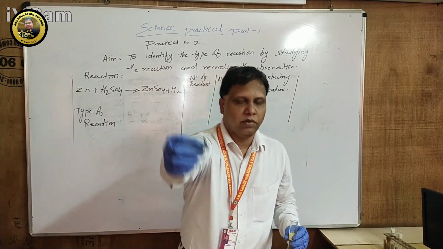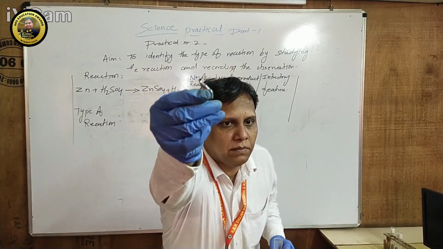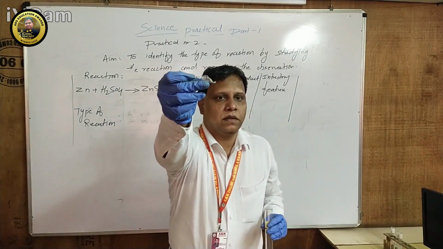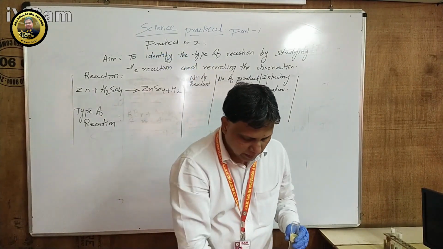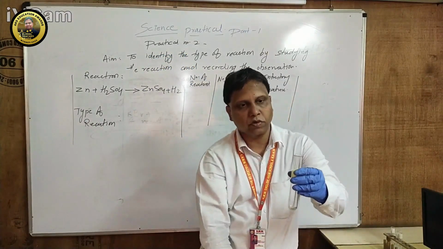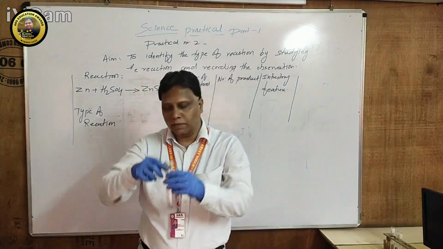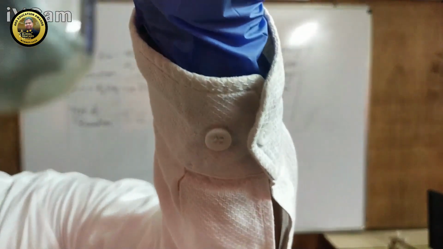Student, this is a zinc metal. Can you see that properly? Is it visible to you? Zinc metal. Are you able to see that zinc metal? Zinc metal inside the test tube, and I will show you. I put the zinc metal inside it, so you can see it clearly.